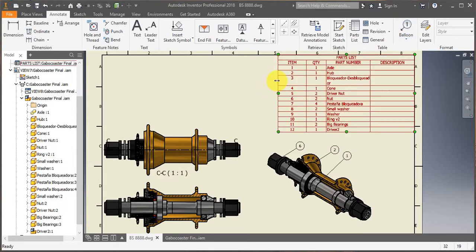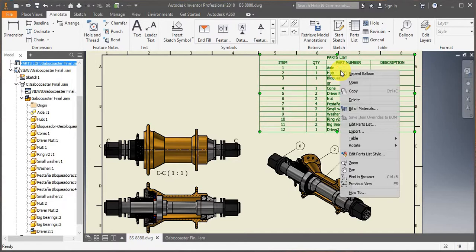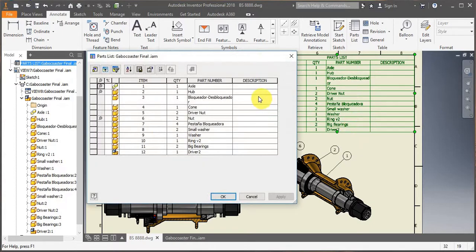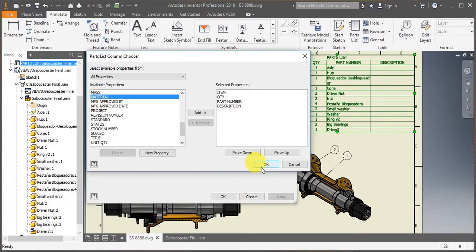What you can also do, you can also edit your columns, but you can even edit the content. So, for example, you can right click on your parts list, click on edit parts list, and then under here in column chooser, you can, for example, add more content to it. So, for example, you can add material.